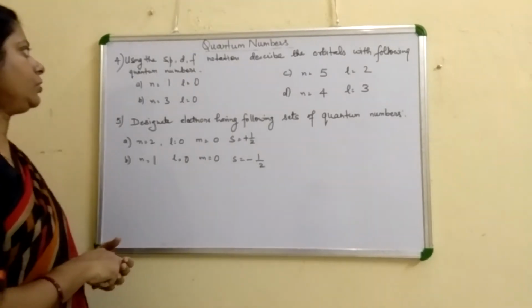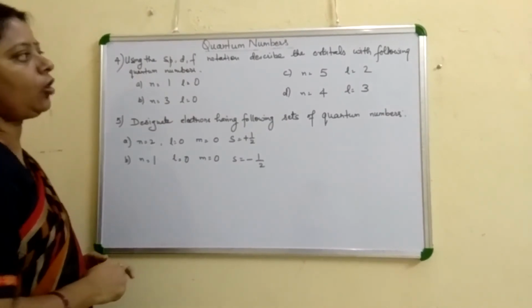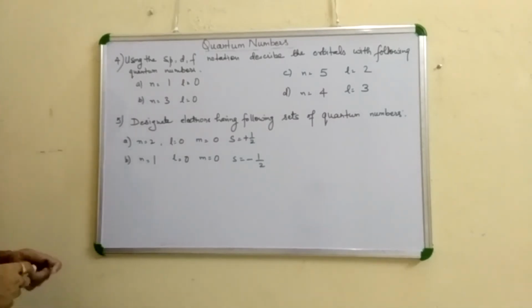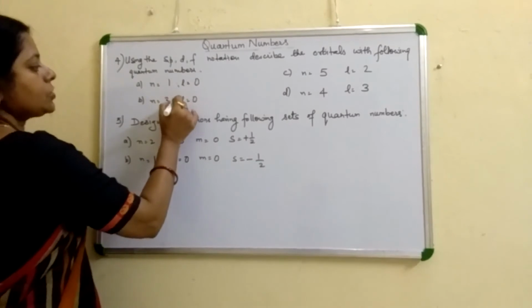The next question, 4th. Using the spdf notation, describe the orbitals with following quantum numbers. First, n is equal to 1, L is equal to 0.